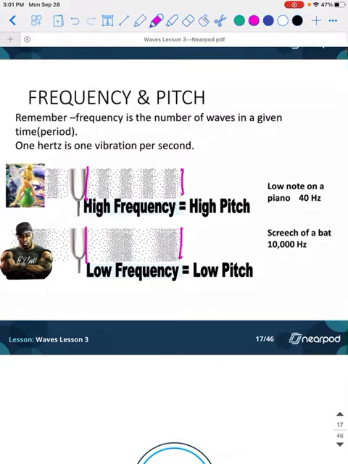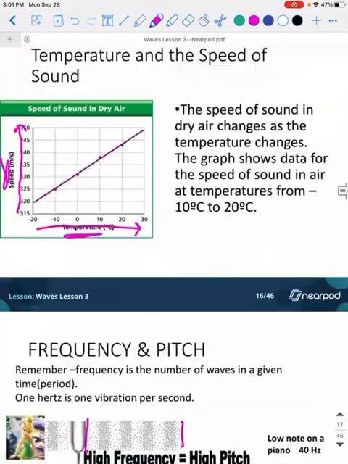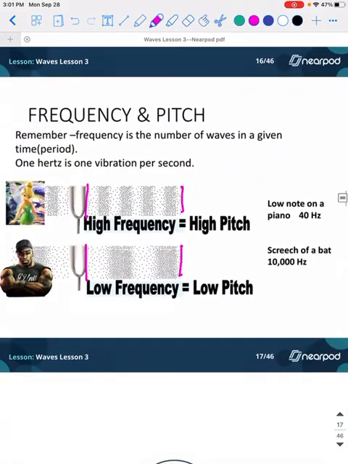Here I have 1, 2, 3, 4. I have 4 vibrations happening here, and I have 2 major vibrations happening here.